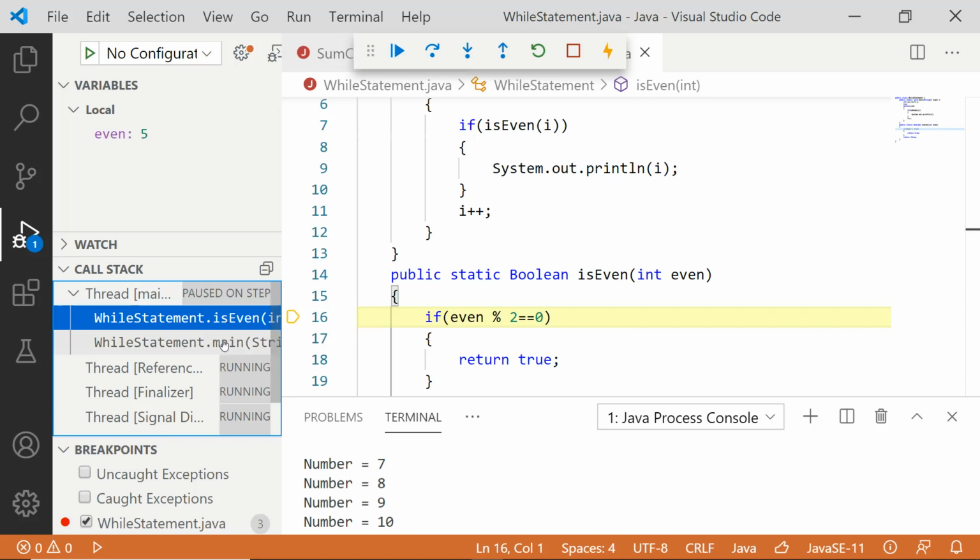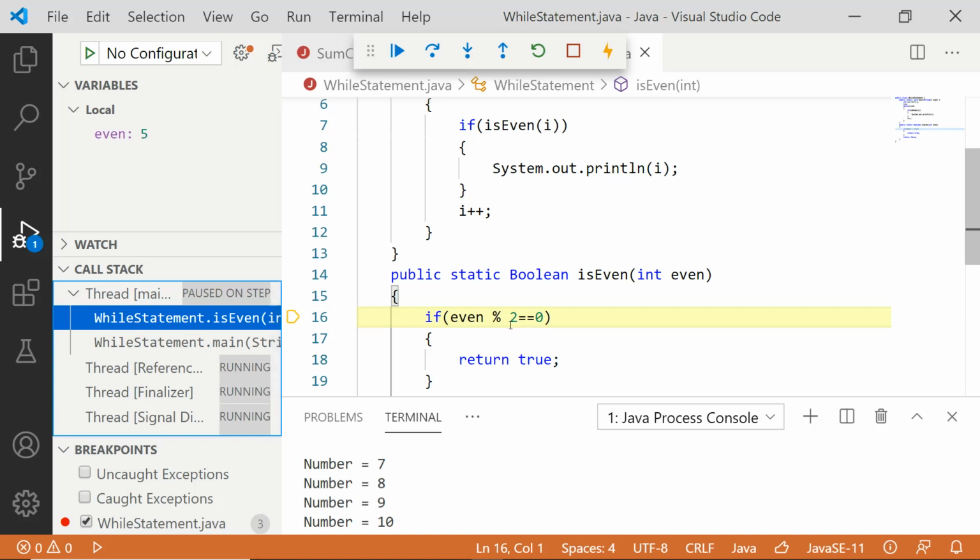That room is getting created on top of the existing room. That is the main reason why this is called a stack, because the rooms are going to be created one above the other. Okay, so whichever room is created last will be on top. Last created room will be on top. That is the reason why it is called stack memory. Last in, first out principle that it is following.